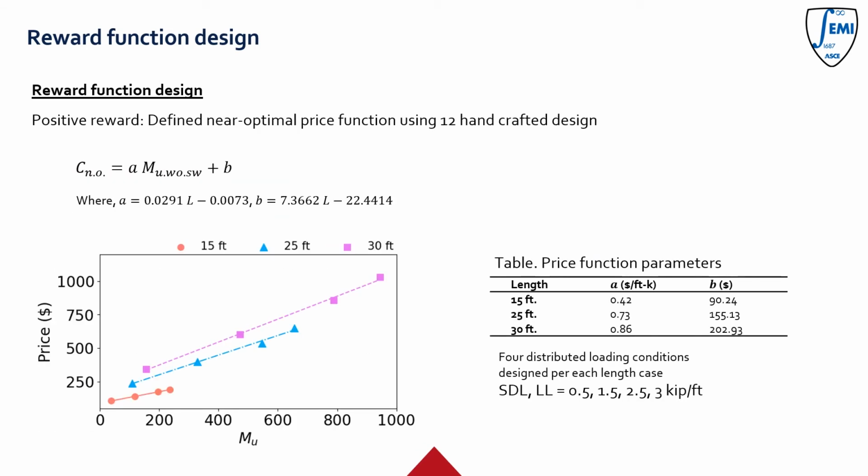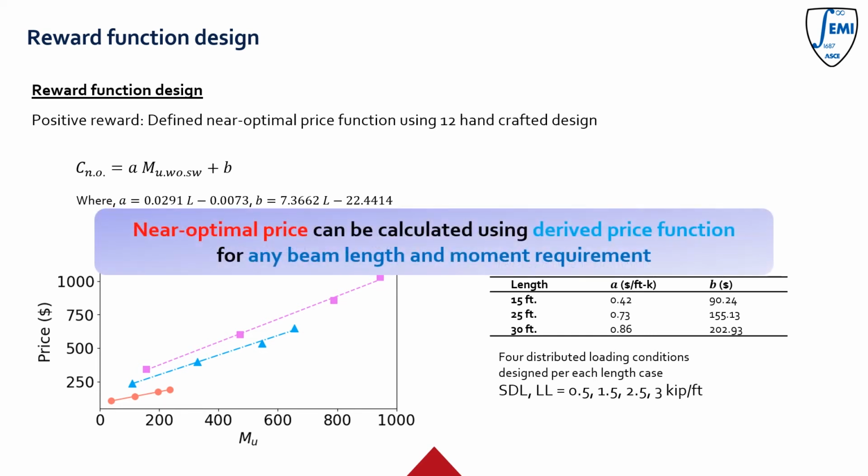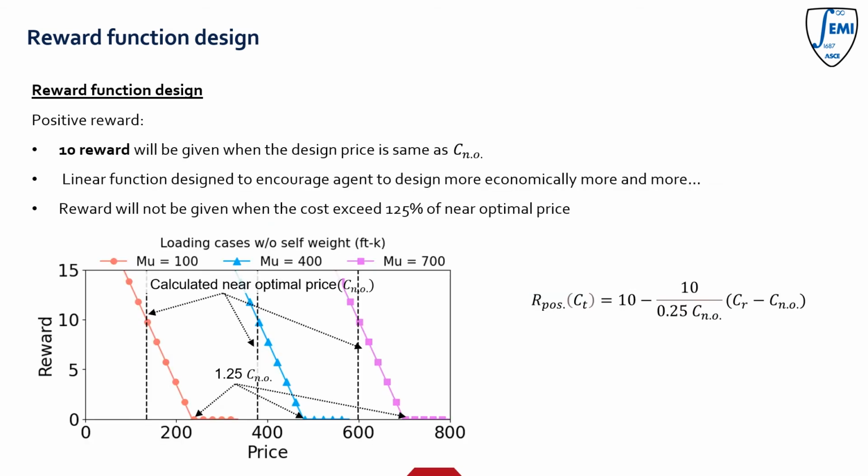So I formulated a near optimal price function to define a cost reference for a broad range of beam lengths and loading range. I made 12 handcrafted design costs for different loading and beam lengths and made a set of linear functions. Finally, this function predicts near optimal price approximately as a function of beam length and design moment requirement. Now we can estimate approximated optimal price from any loading condition and beam length.